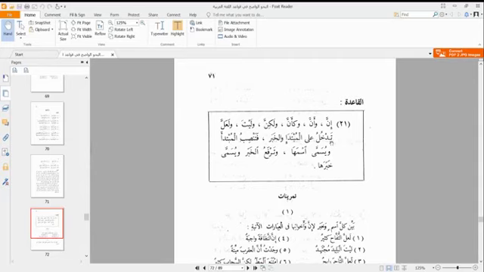The khabar will have dhamma. It will come to be in a rafa' state, and it will now be called khabaruha. It will now be called khabaru Inna.